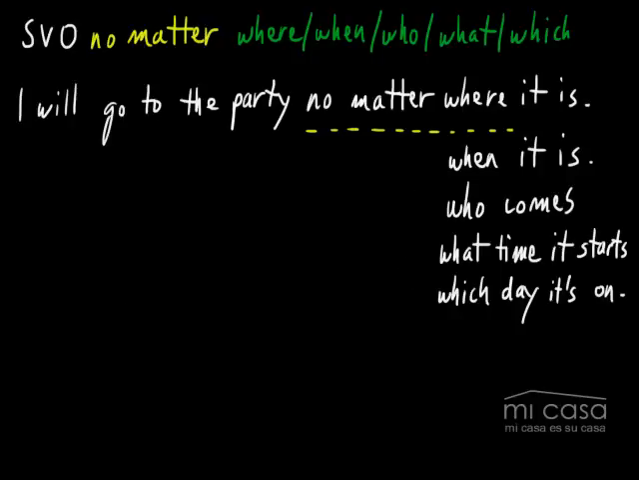Now, before we go, I just want to say that there's one last way that you can kind of use this. You could say subject, verb, object, and then you can just say no matter what. Okay? No matter what. So here I'm saying I will go to the party no matter what time it is, or no matter what time it starts. But if you say I will go to the party no matter what, that is also possible. In this case, it has the meaning of 무조건 갈 거야. All right? So I just wanted to point that out. And yeah, if you say this, I will go to the party no matter where it is, no matter when it is, no matter who comes, no matter what time it starts, no matter which day it's on, you can actually just say that more simply by just saying, I will go to the party no matter what. I will definitely go. Okay?